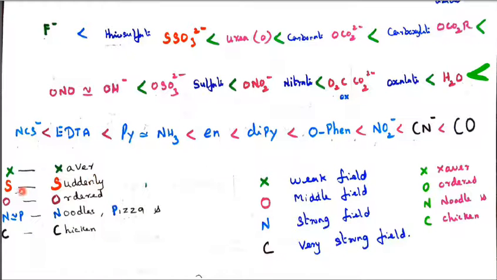So here I have introduced sulfur as well as phosphorus. Phosphorus and nitrogen are approximately equal. So Xavier suddenly ordered noodles, pizza and chicken, like that you remember. Xavier, halogen; suddenly, sulfur donor; ordered, oxygen donor; noodles, nitrogen donor; pizza, phosphorus donor; chicken, carbon donor.